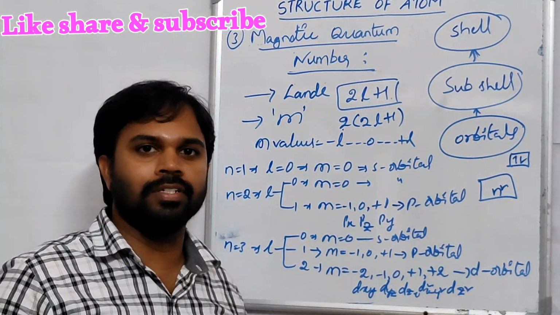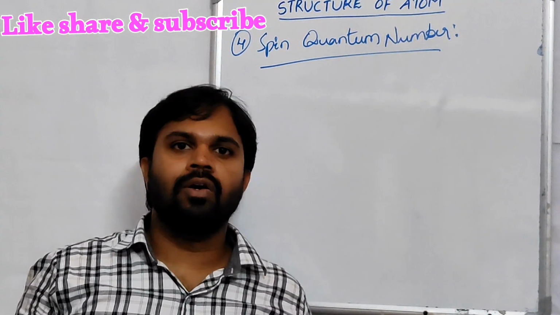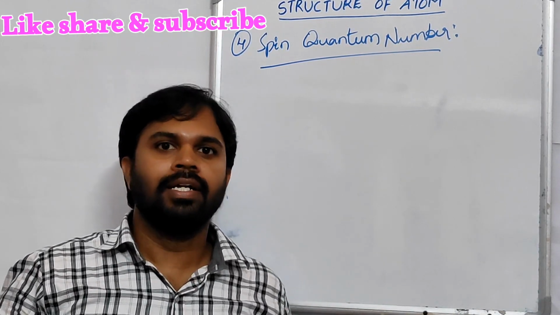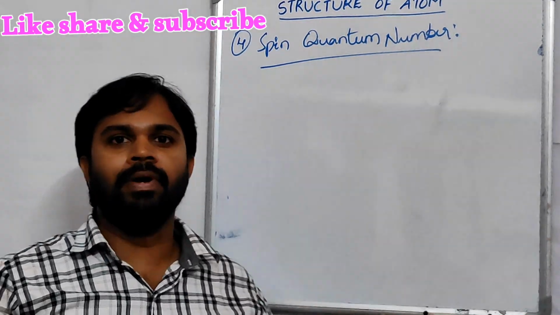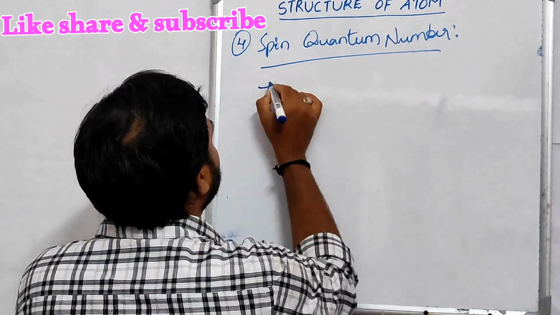Now come to the fourth one, the spin quantum number. The first three quantum numbers, the principal quantum number, azimuthal quantum number, and magnetic quantum number, are derived from Schrodinger's wave equation. The spin quantum number is independent. This was proposed by Uhlenbeck and Goudsmit.